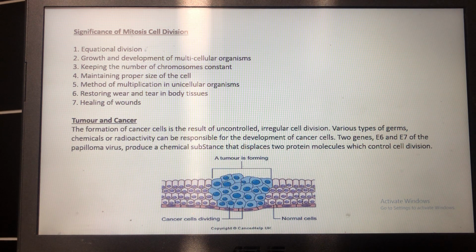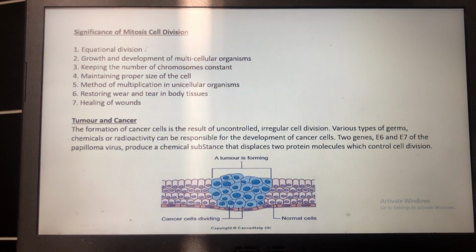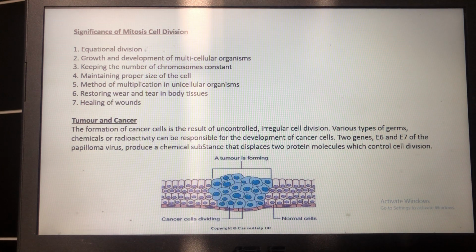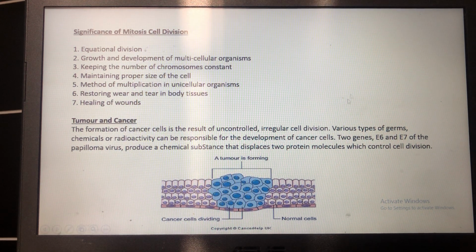This control of mitosis cell division is accomplished by a number of proteins, but sometimes, for some reason, the control of mitosis cell division gets hampered, and as a result uncontrolled mitosis cell division occurs, resulting in tumor and cancer. The reason behind this could be various types of germs, chemicals or radioactivity, or it can be a virus.